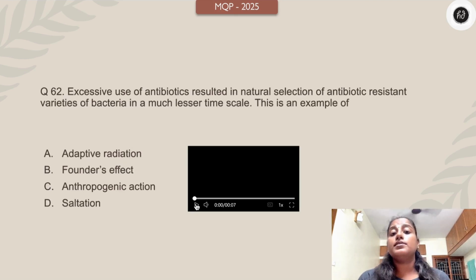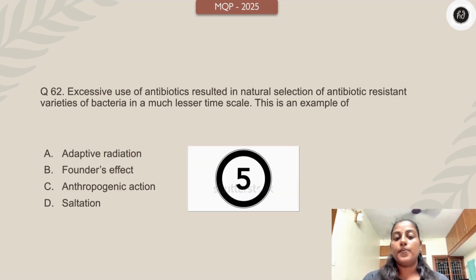Excessive use of antibiotics resulted in natural selection of antibiotic-resistant varieties of bacteria in a much lesser time scale. This is an example of adaptive radiation, founder's effect, anthropogenic action, saltation. Your time starts 3, 2, 1, right now.